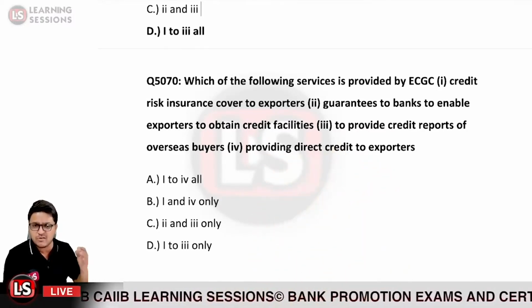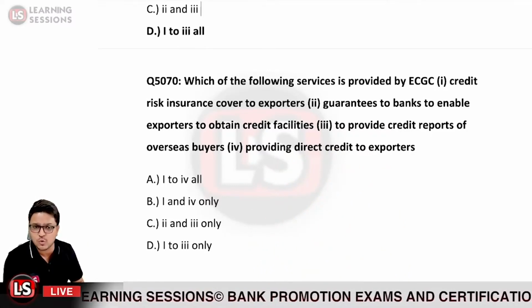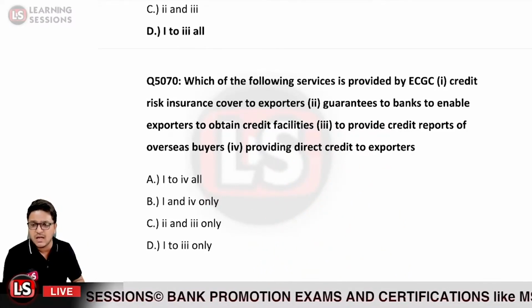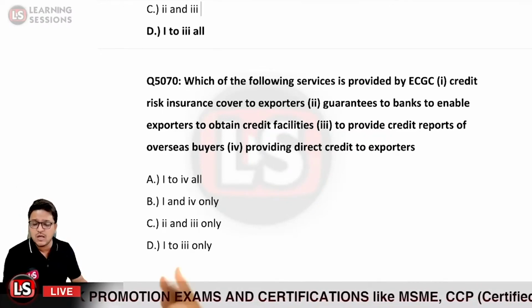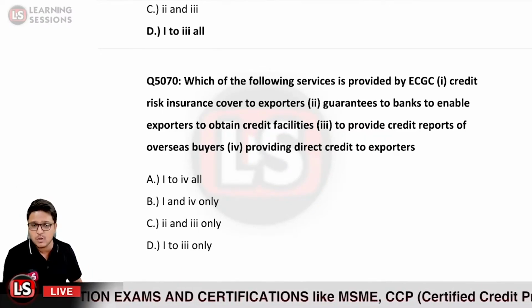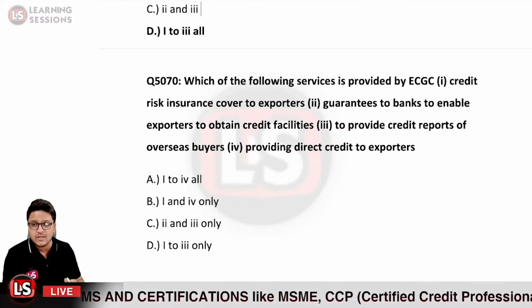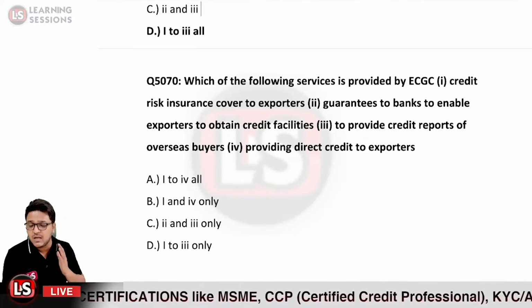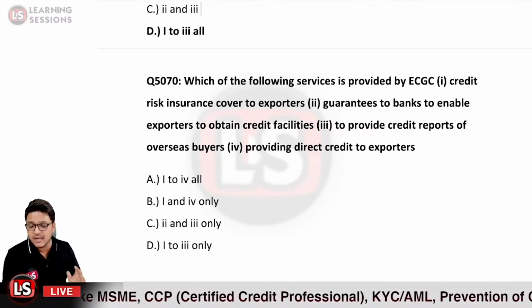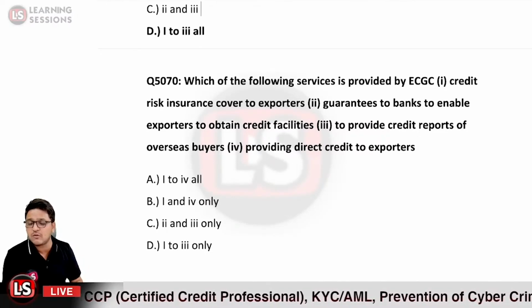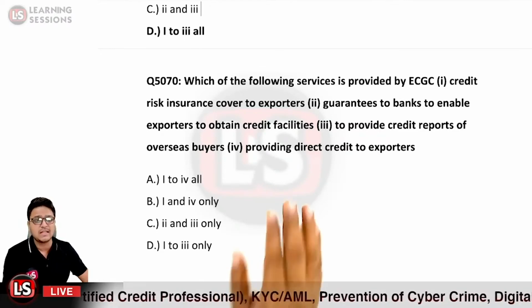Otherwise the banks would have been reluctant to extend credit facilities to the exporters, because the banks are of the thinking that they will be lending the amounts to the exporters and will not be able to get them back. So the financial guarantees are extended by the ECGC to the banks, and further it is escalating the amount of credit to the exporter itself. That is also true.